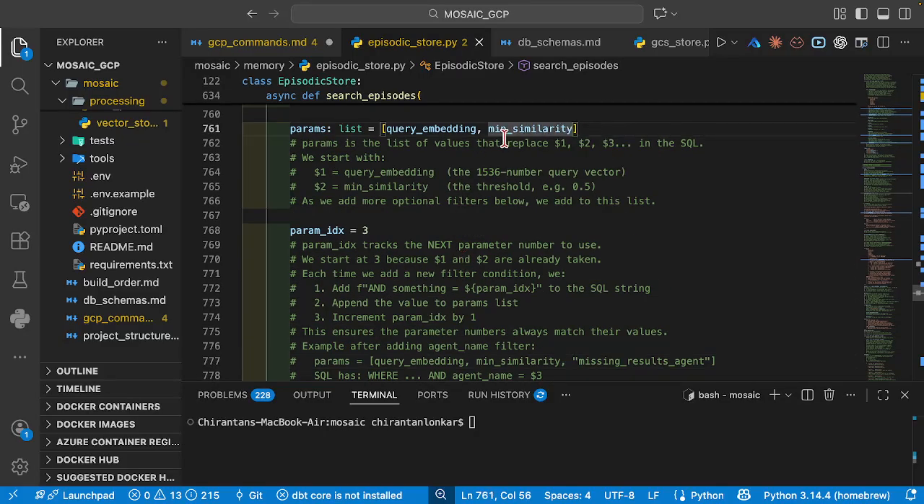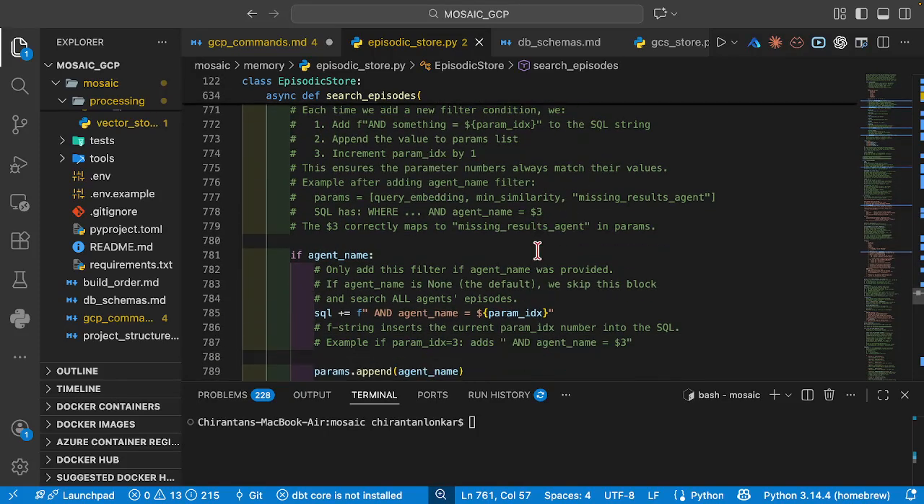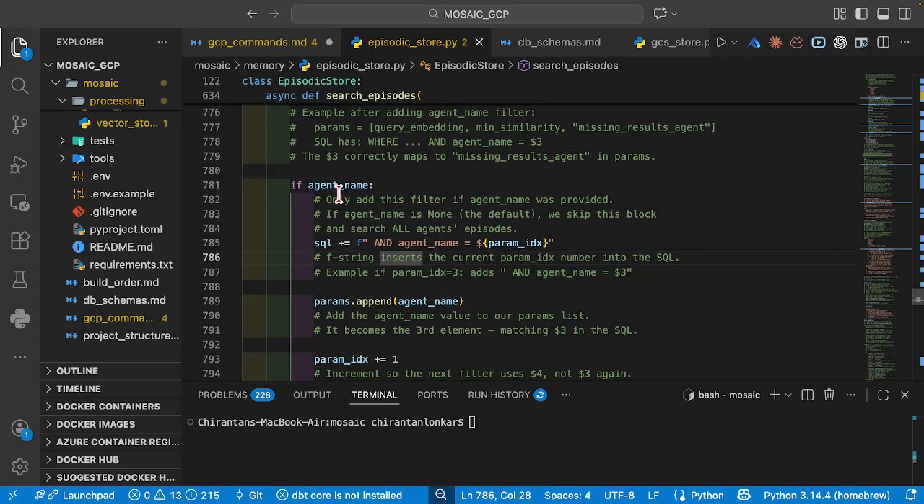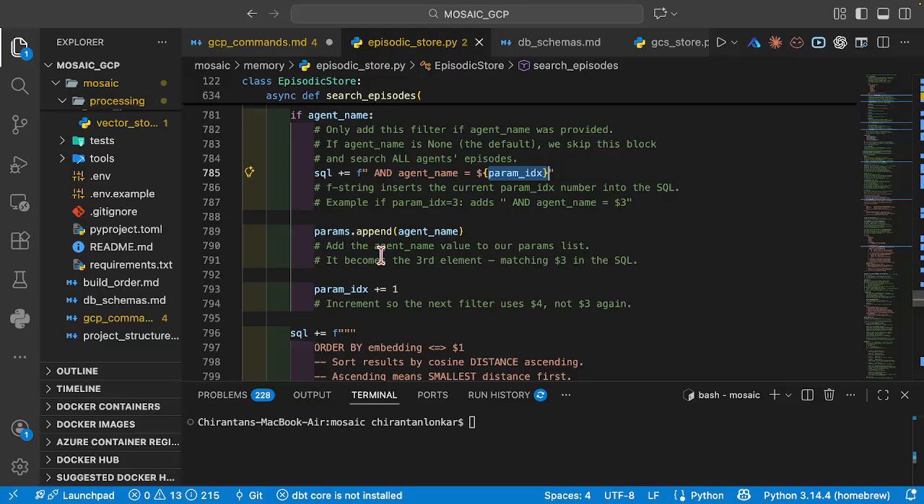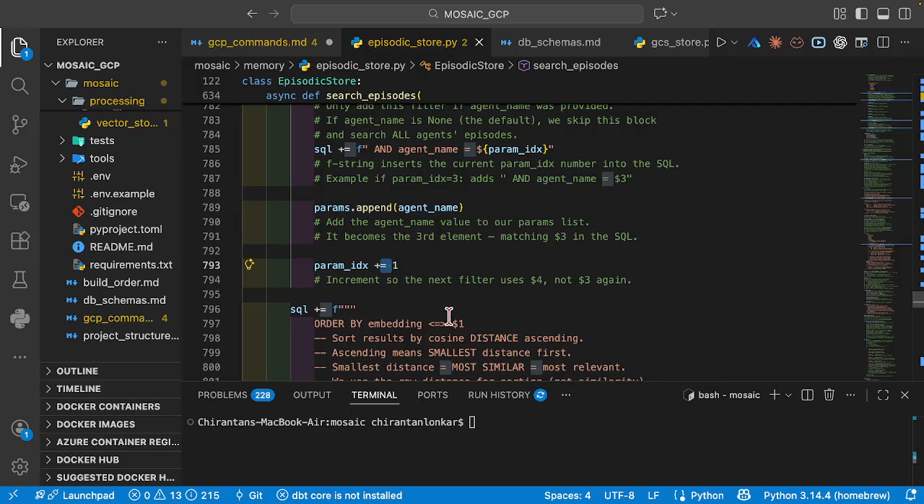Every single time you might put a different WHERE condition, right? So all those WHERE conditions are going to get populated here. Now for the agent name, we only add this filter if the agent name was provided. So what do we do here? Once the agent name is provided, it takes the SQL query and adds the agent filter at the third parameter index. We finally append that agent name to the parameters list, and the parameter index gets incremented by 1.